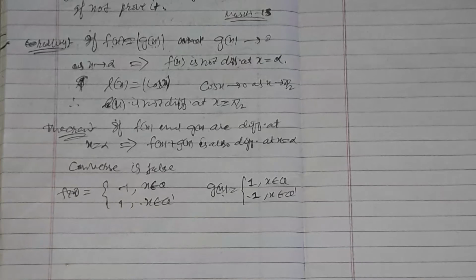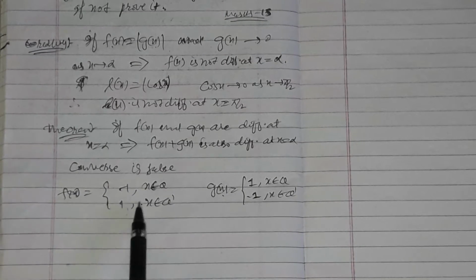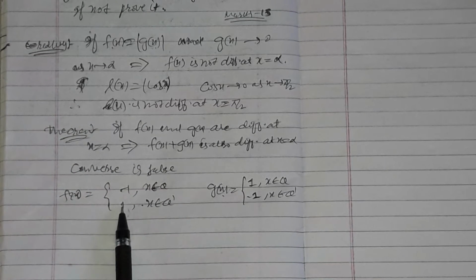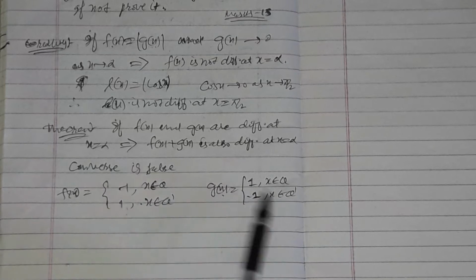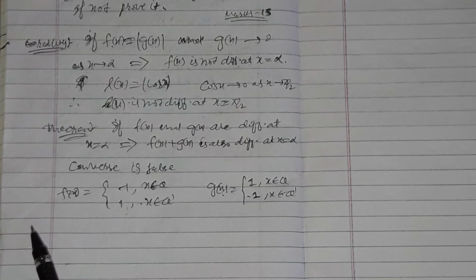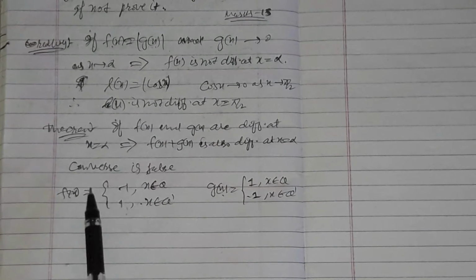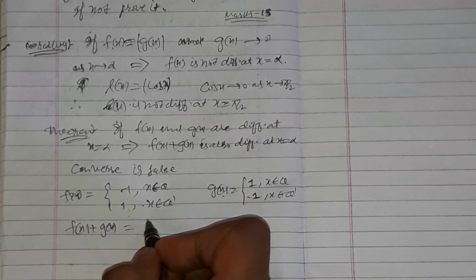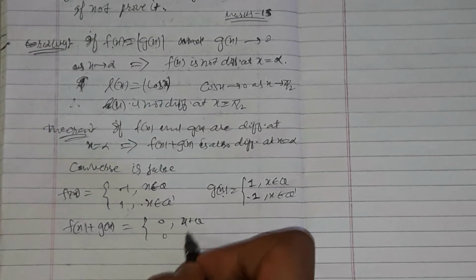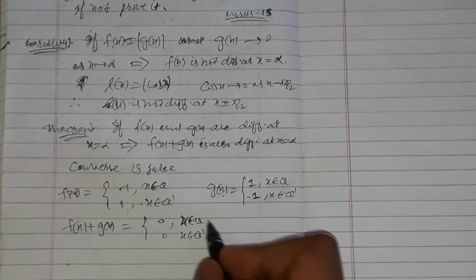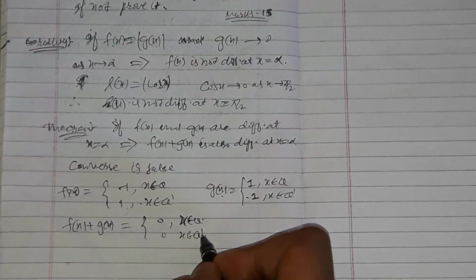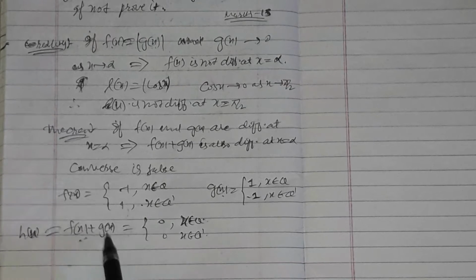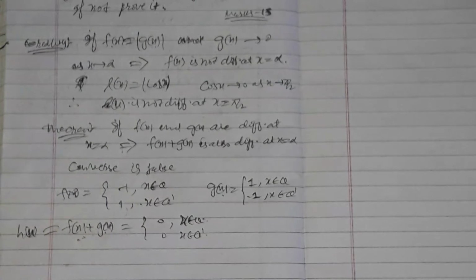Both are not differentiable, because their right hand limit and left hand limit differ. But their sum h of x is 0 for each rational and irrational point, so the left hand limit and right hand limit are the same, and here h of x is differentiable, which is the sum of two non-differentiable functions. So the converse of the theorem is false.